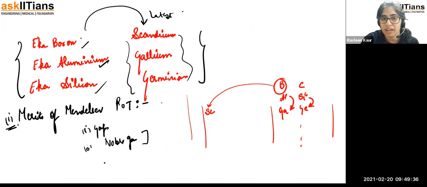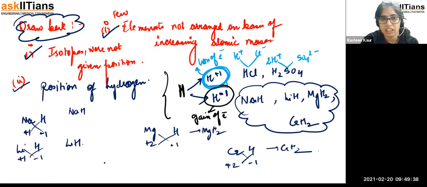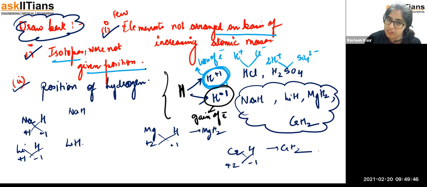The first drawback, which we wrote here, was that elements are not arranged on the basis of their increasing atomic mass, and isotopes were not given a position. The next one was that the position of hydrogen was not decided.